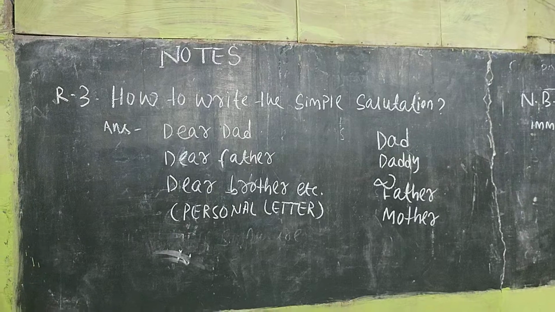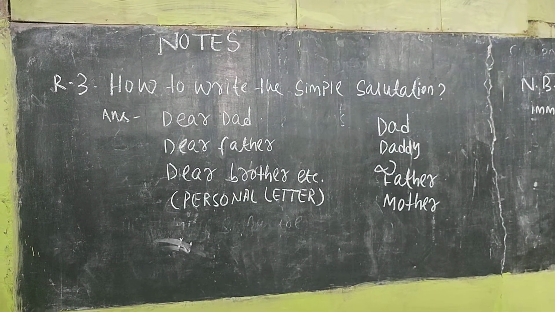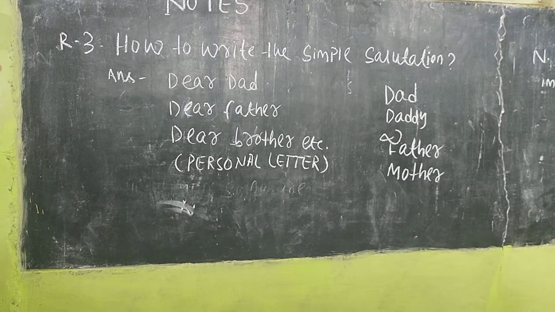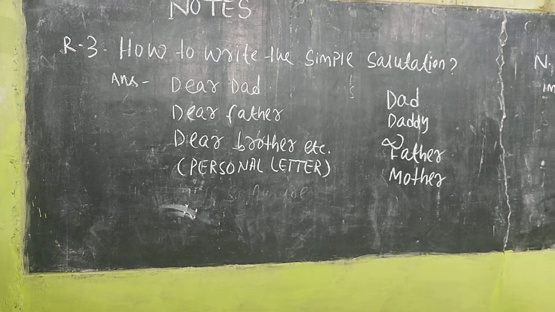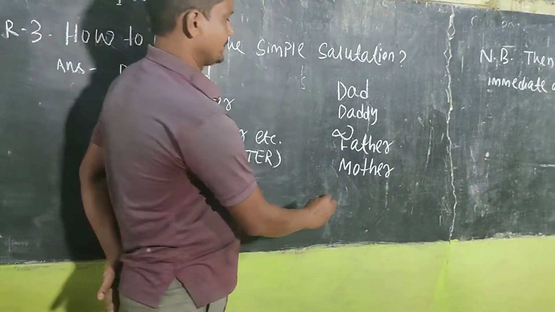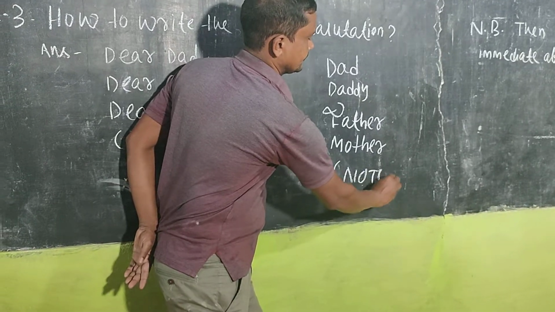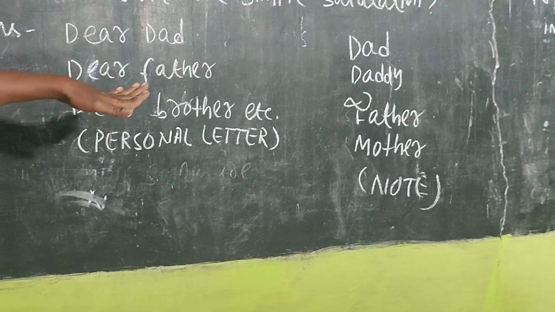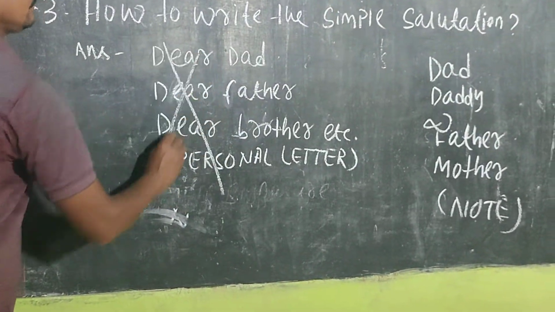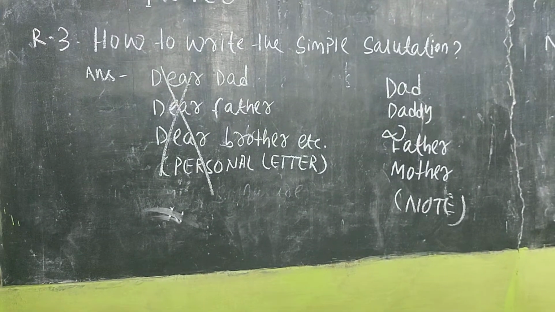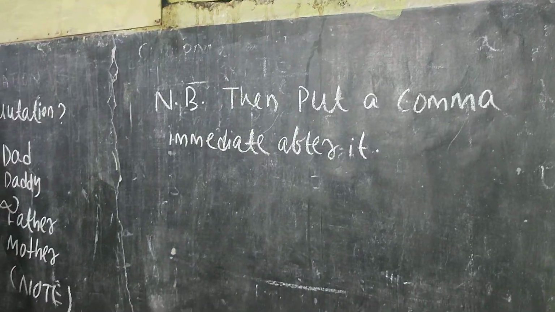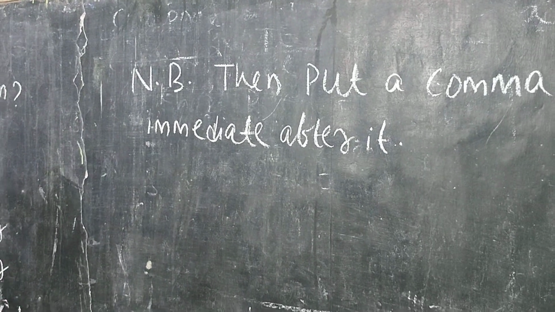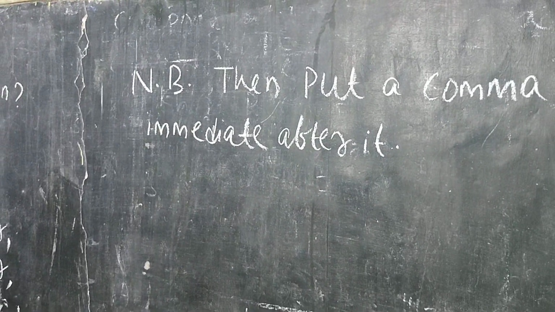How to write this simple salutation? In case of personal letters, we usually write dear dad, dear father, dear brother, etc. But in case of a note, we have to write only dad, daddy, father, mother, but not dear. And this is known as simple salutation. Then, immediately after this salutation, we have to put a comma: dad, comma; daddy, comma; father, comma; mother, comma; etc.